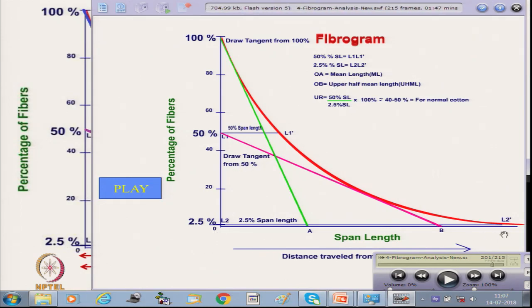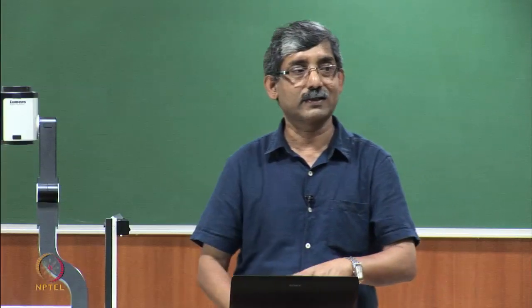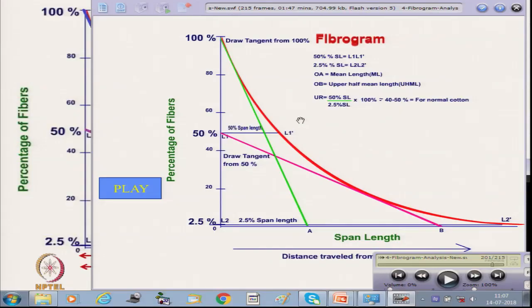If we take the ratio of the 50% span length, L1 dash, and the 2.5% span length, L2 dash, this ratio is known as the uniformity ratio. We can express it either as a fraction or as a percent. Normally it is expressed in percent, so multiplied by 100.